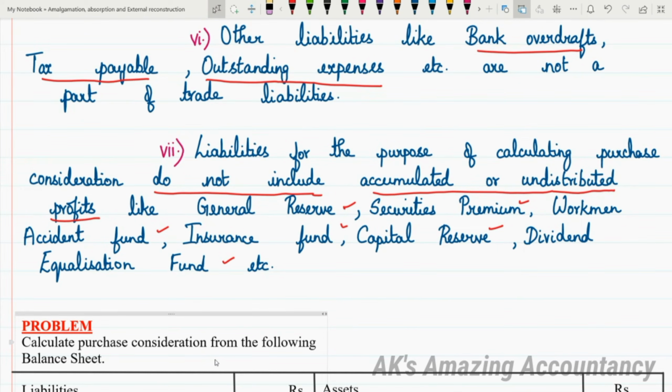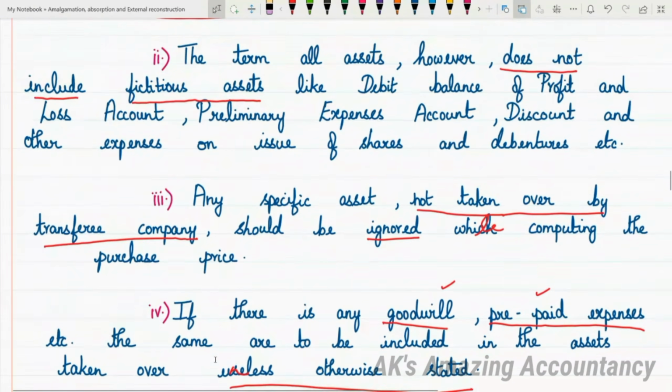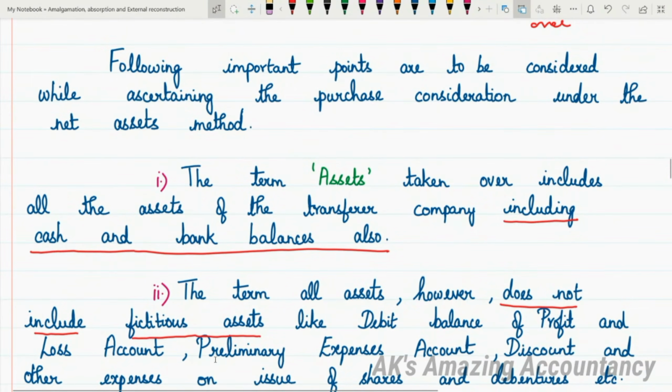So I have listed out 7 important points to be considered while calculating purchase consideration as per the net assets method. You can have a look at the 7 points quickly once again.